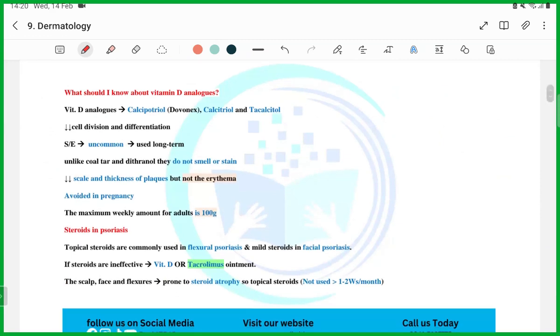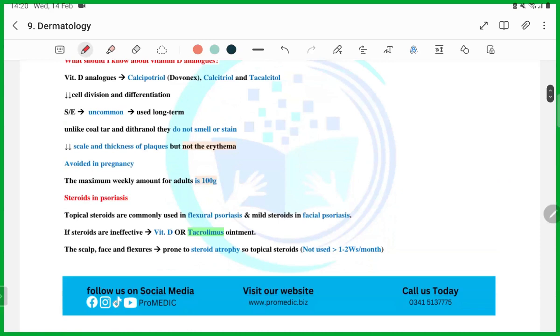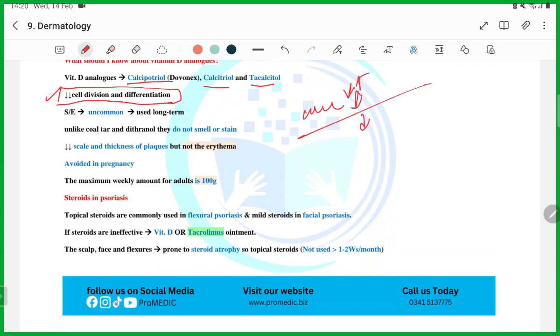Then vitamin D we are giving to the patient. You should remember that vitamin D analogs can be calcipotriol, calcitriol or tacalcitol. So what exactly is the mechanism behind their action? Mechanism of action, guys, this is important. They decrease cell division and differentiation. This is what they will ask you. You are giving a patient of psoriasis vitamin D, so what is the mechanism behind it? It decreases the cell division and differentiation, which results in scale formation and plaque formation. You have to remember it.